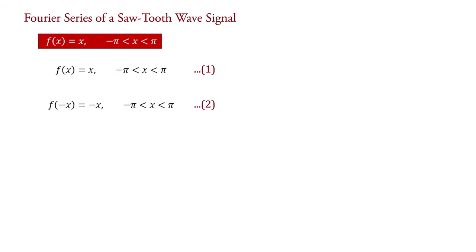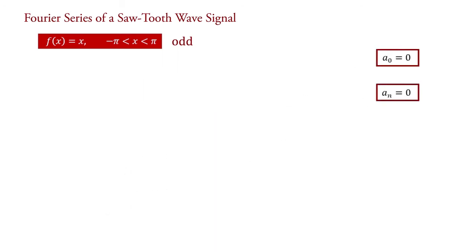In this equation, f(x) = x, while in this equation, f(-x) = -x. It means f(x) = -f(-x). Therefore, the given function is odd. As f(x) is odd, therefore coefficients a0 and an are 0. Now we will calculate bn.